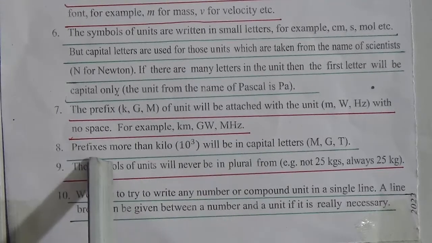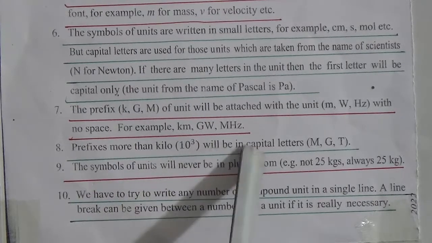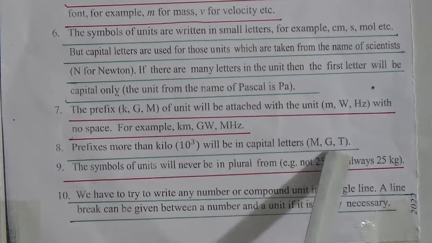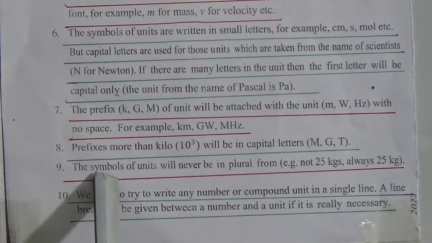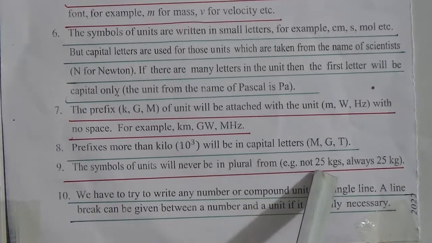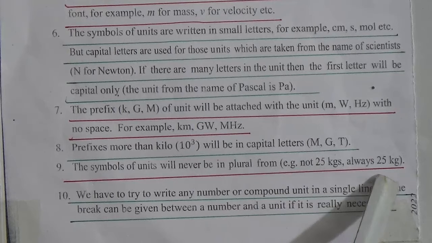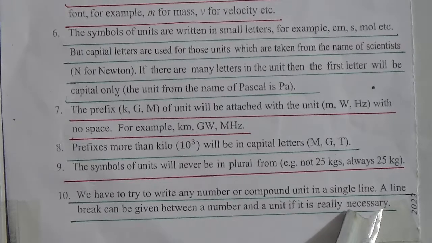Number 8. Prefixes more than kilo, that means 10 to the power 3, will be in capital letter. Mega, giga, tera. These all are capital letter. Number 9. The symbols of unit will never be in plural form, not 25 kgs, always 25 kg. Number 10. We have to try to write any number or compound unit in a single line. A line break can be given between a number and a unit if it is really necessary.